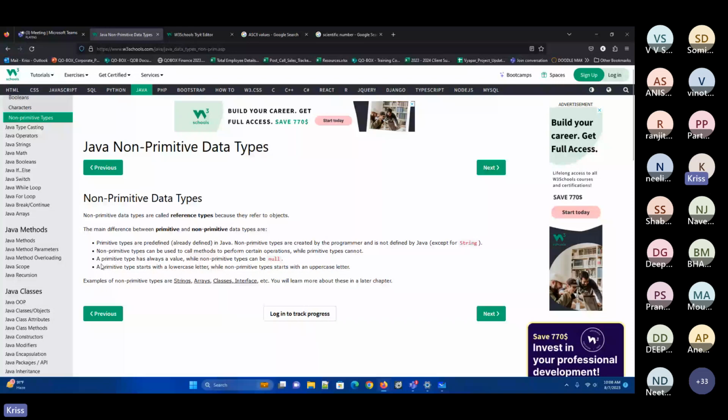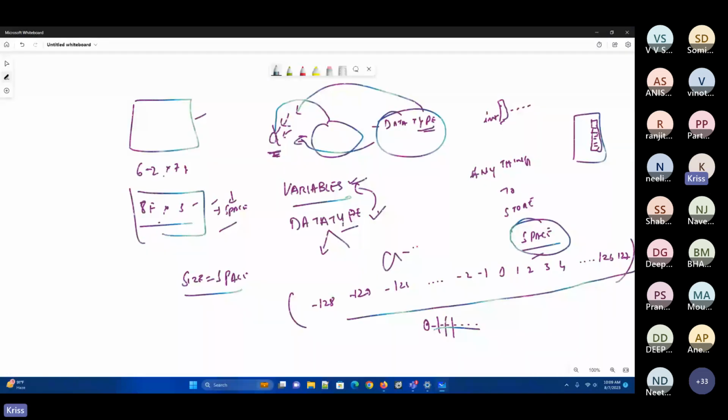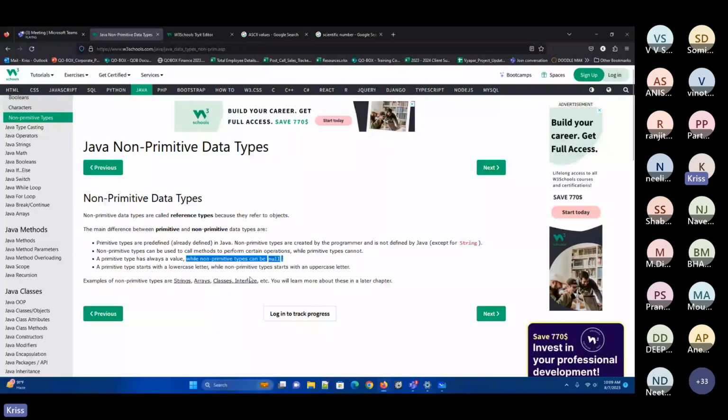A primitive type always should have a value, while non-primitive types can be null. For example, you are defining a equal to 100, either integer or whatever you wanted to do. You need to assign a certain value for this. But non-primitive data types can even be without a value, they can have a null value also. So what is the difference between zero and null?